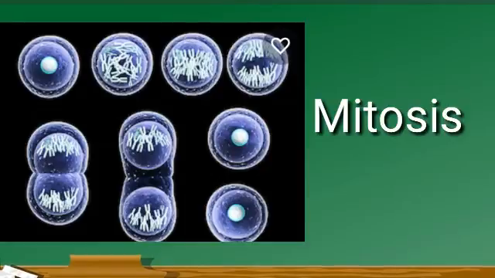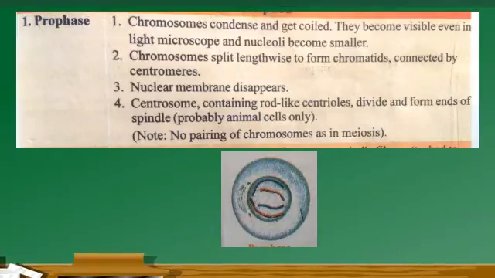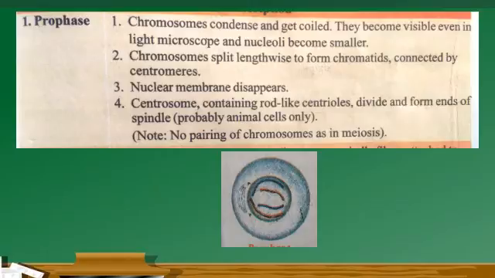prophase. During this time, first the chromosomes condense and get coiled. They become visible even in the light microscope, and the nucleoli become smaller. Next, the chromosomes split lengthwise to form chromatids, and in the center of the chromatids they are connected with a structure called the centromere.